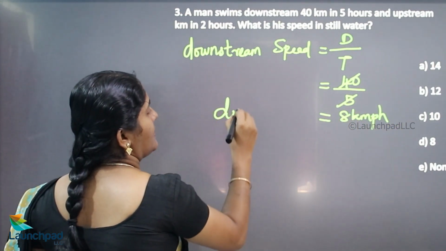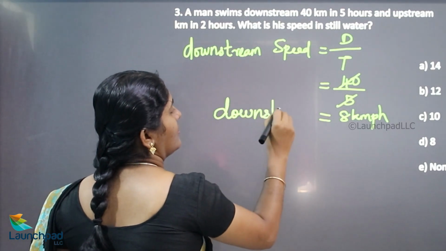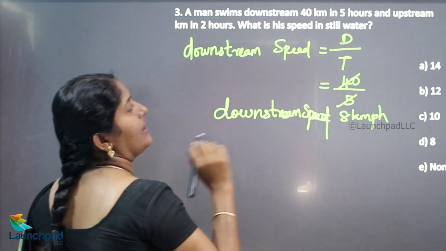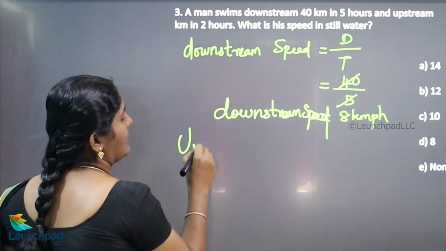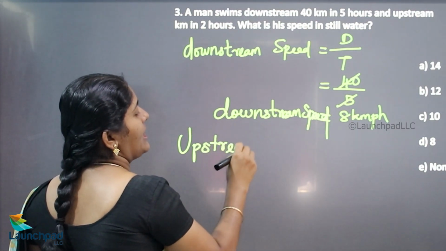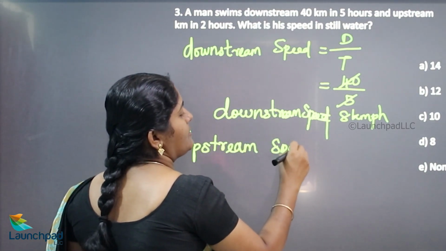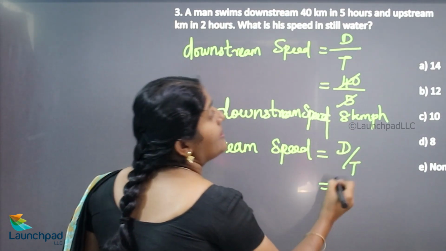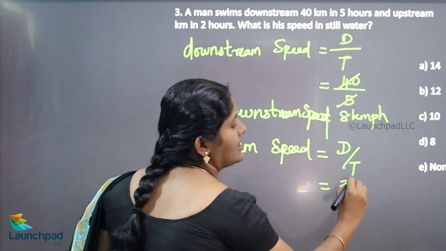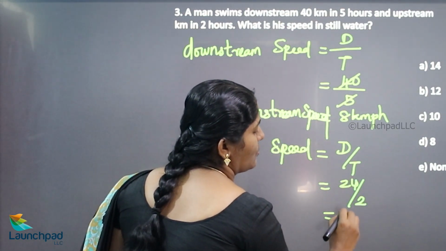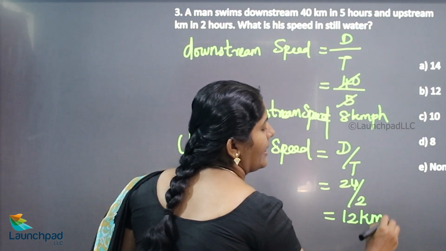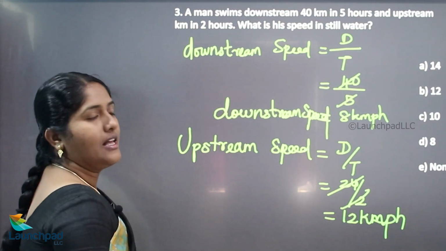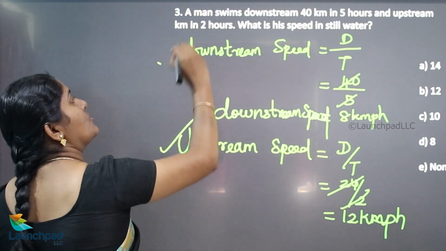So downstream speed is 8 km per hour. And upstream speed, we need to calculate the upstream speed here. How we can calculate upstream speed? Upstream speed is equivalent to distance divided by time taken. So upstream 24 km in 2 hours, it is also known as 12 km per hour, while cancelling by 2. This is upstream speed and this is downstream speed.